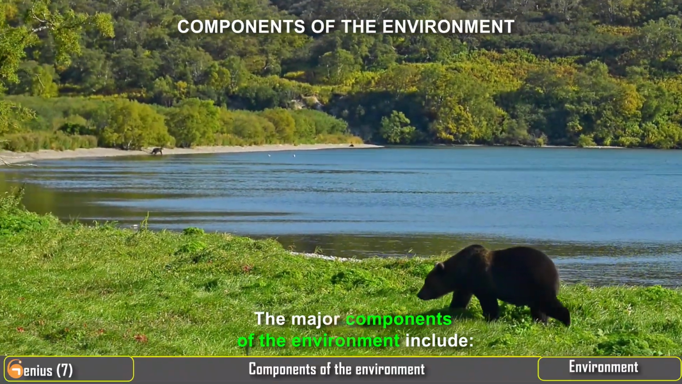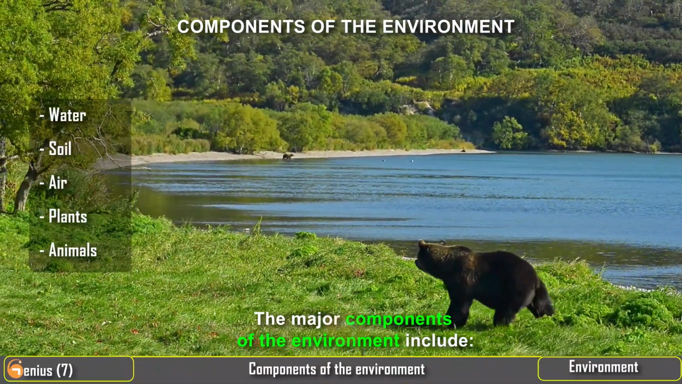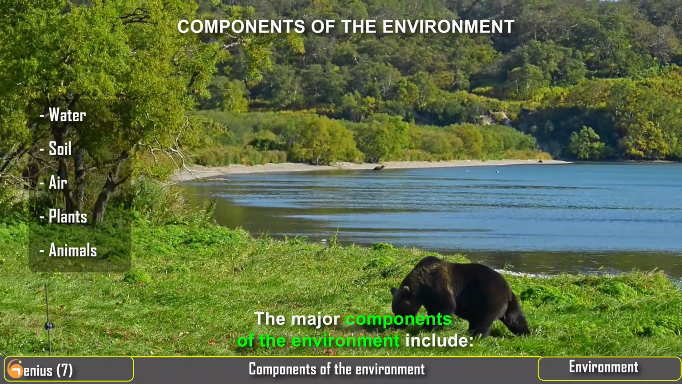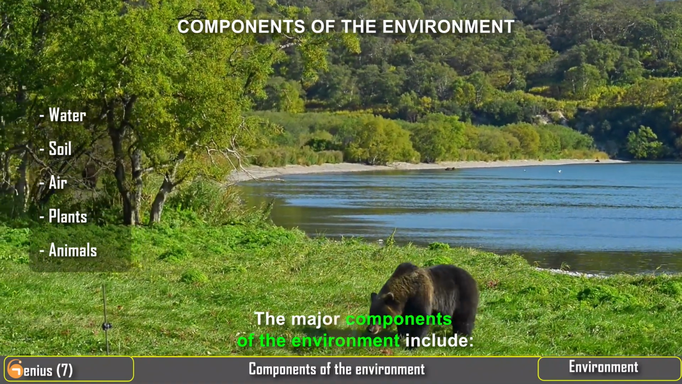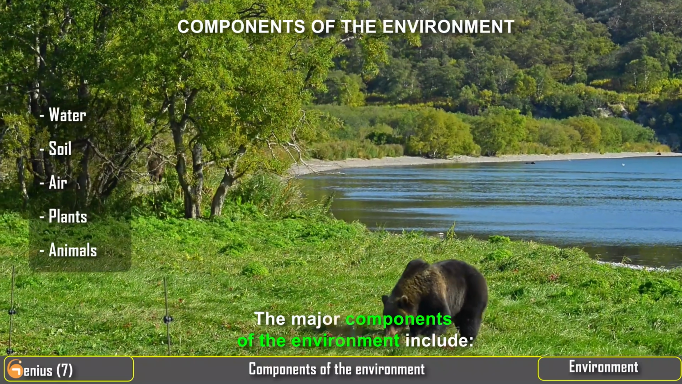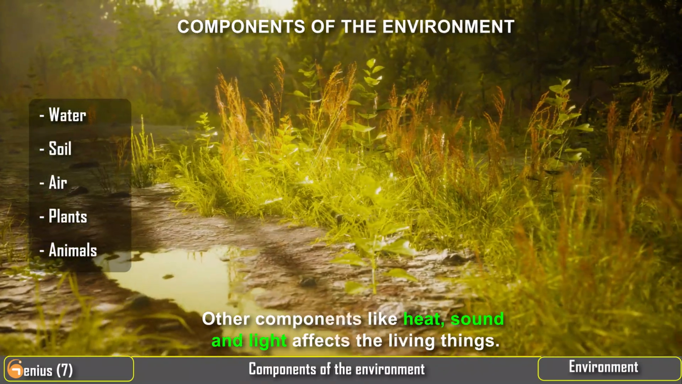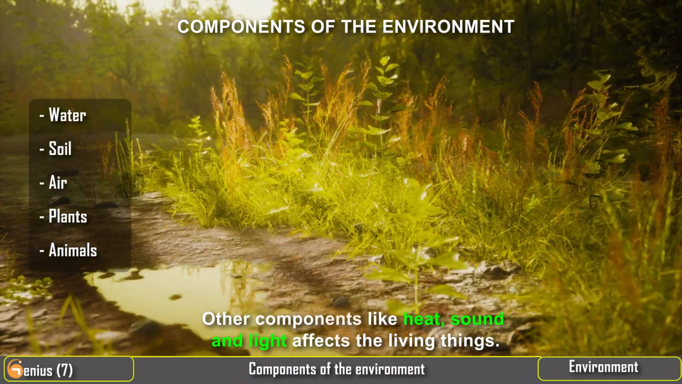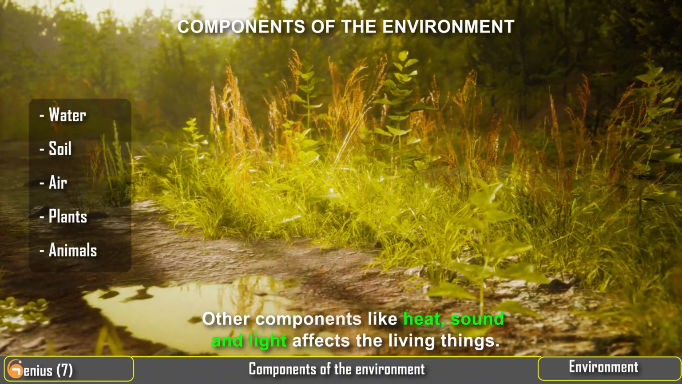The major components of the environment include water, soil, air, plants, animals. Other components like heat, sound and light affect the living things.